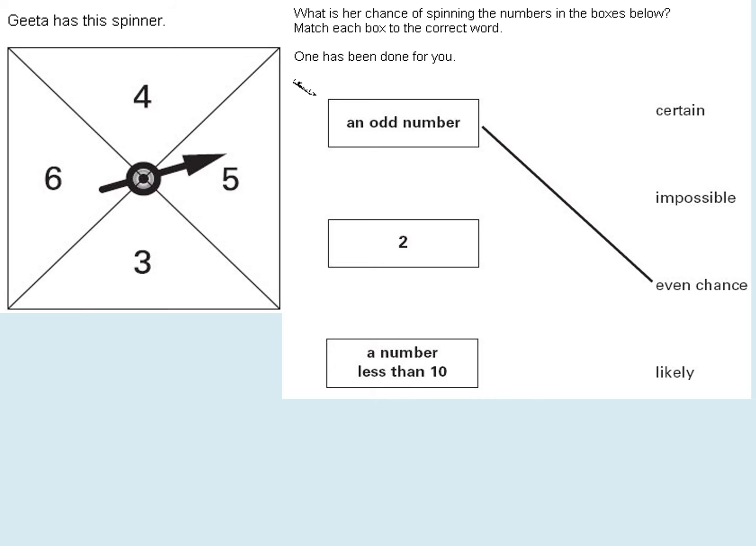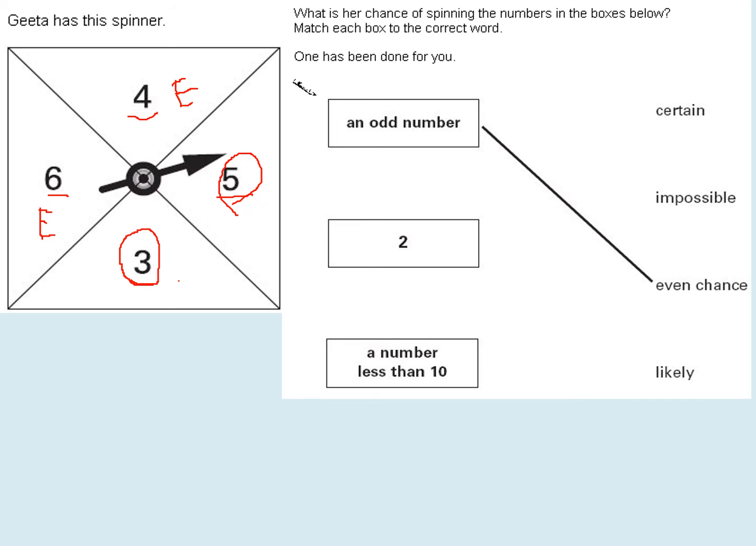Let us see the numbers here. You have 4, 3, 6, 5. Okay, 3. It is an odd number. Okay, then 5, odd number. 4, even number. Then 6, even number.